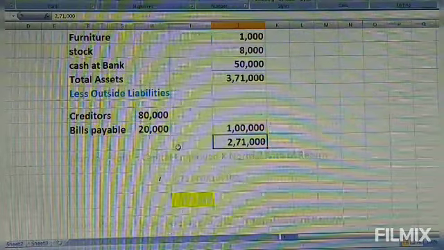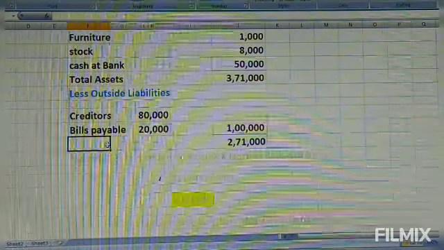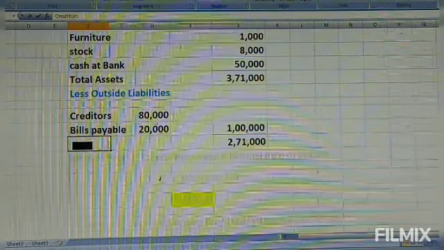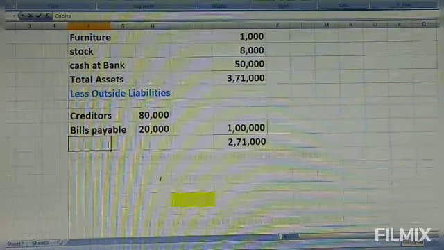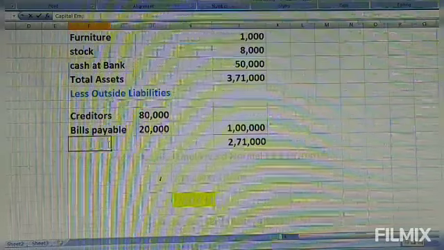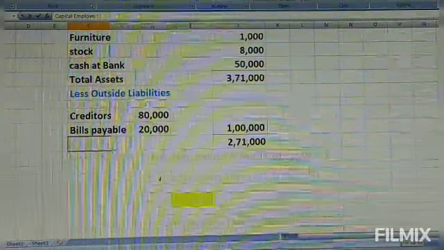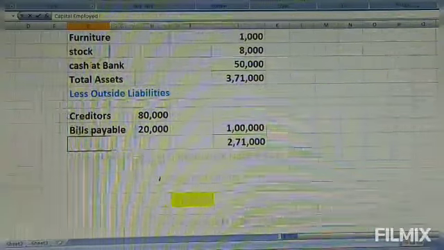2,70,000 is your capital employed. This is what we call capital employed, or we can say net asset. It is capital employed, or it may be net assets also.